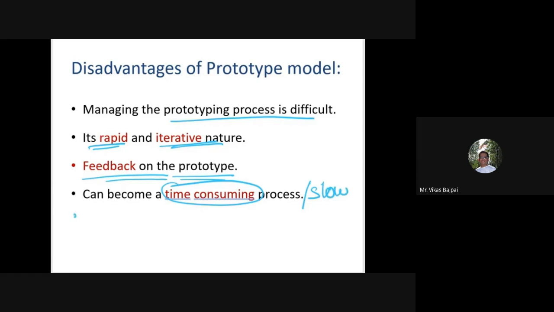So the cost of developing a prototype, if this goes beyond my budget, then I am in heavy trouble, because that would be total wastage. Sometimes I need to discard the prototype. Once again, it's a wastage.